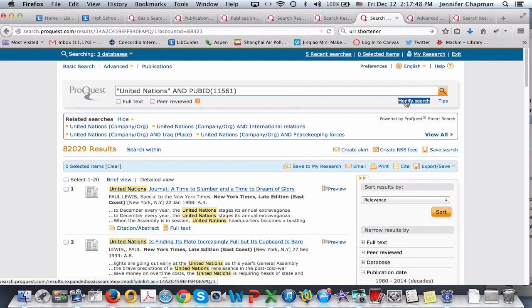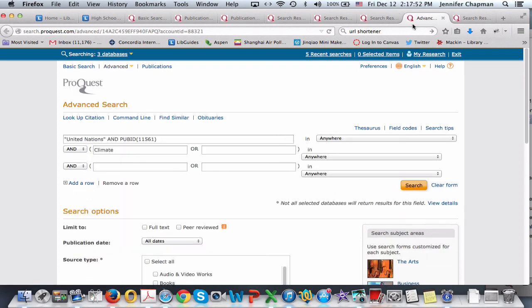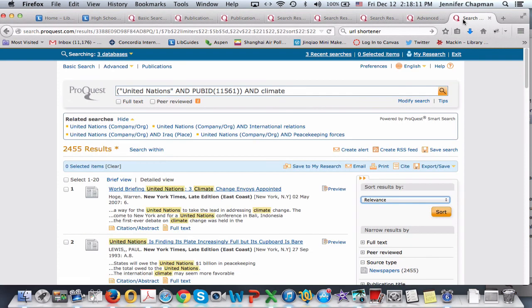So I click here, modify search, and when you do that, you should get something that looks like this, that says, okay, I'm going to look for United Nations with the quotations. I'm going to look in the published ID, which basically means I'm looking in the New York Times. And then I also want you at the same time, computer, to look for something that includes the word climate. Hit search, and these are the results that I get.